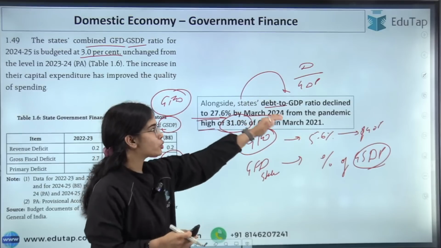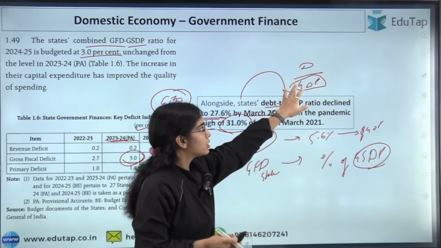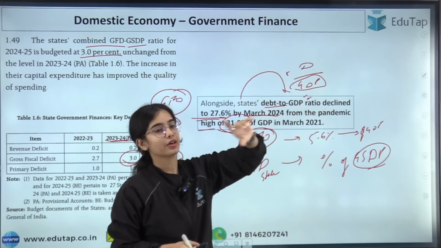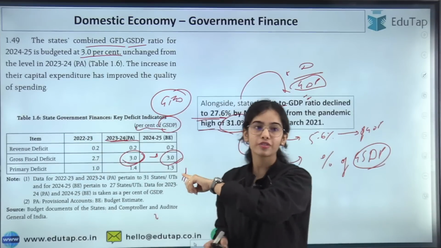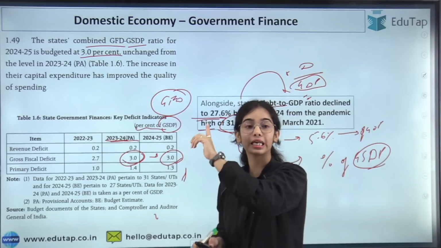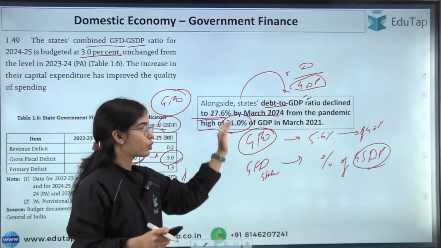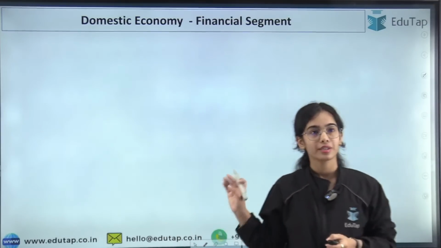So this debt to GDP ratio is taken as a ratio of the total GDP of the country, not the GSDP, while the GFD, the gross fiscal deficit, is taken as a percentage of the GSDP. So this is also a difference. Okay, so I hope you will remember these percentages that have been mentioned.